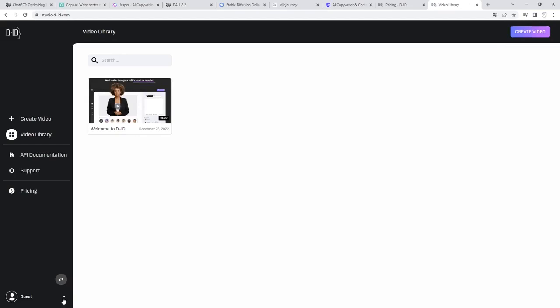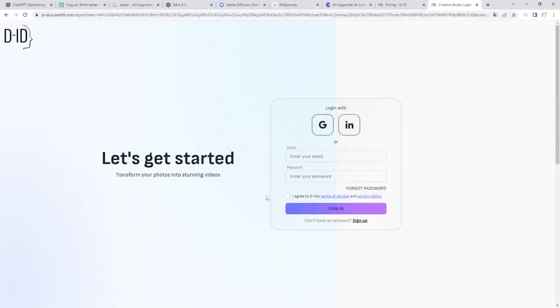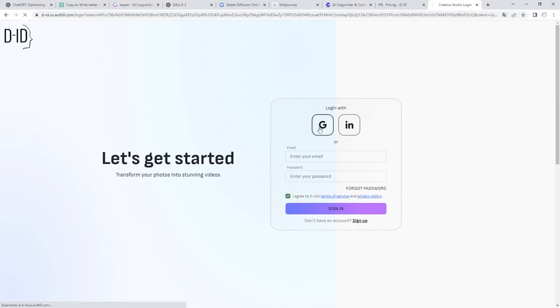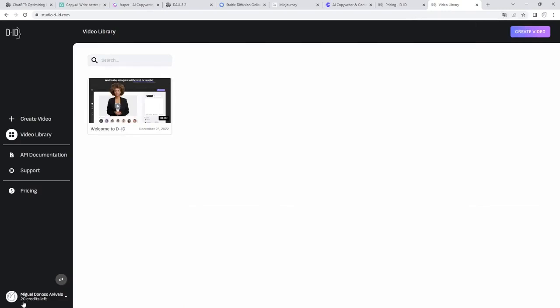Let's create an account. Here at Guess we can log in or sync up. We can identify ourselves either by email or by using our Google credentials. But to make it faster, I'm going to use my Google credentials. There it said my account. And I have the same interface, but here it already appears that I have 20 credits.